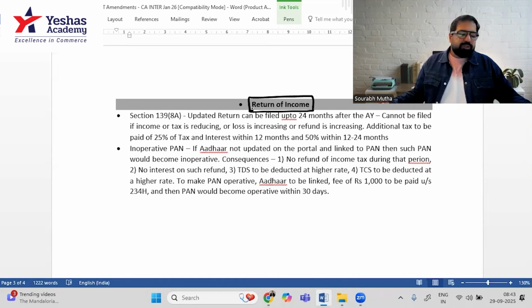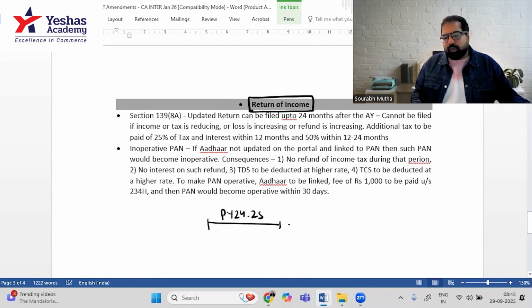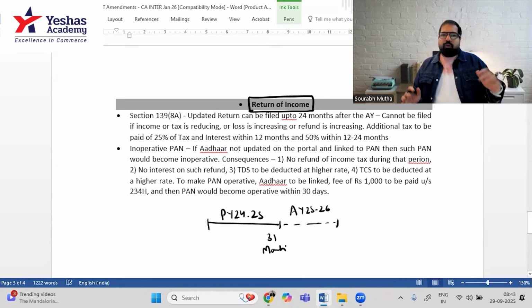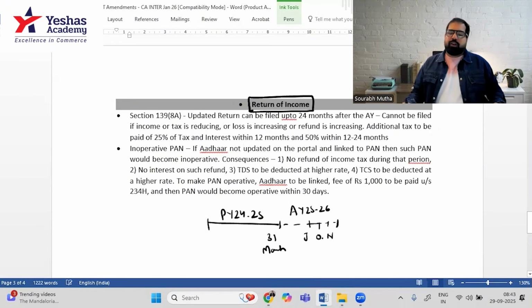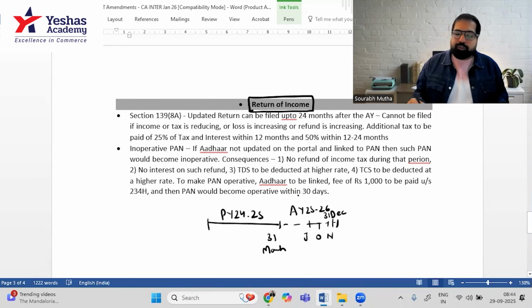Now, let's assume, guys, you filed your return of income. Let's assume this is your previous year, 24-25. For that, you have to file your return in assessment year 25-26. Let me give you perspective. The year ends on 31st March. At that time, you know what is your profit, what is your loss, how much is your income. And by July or October or November, you will file your return. The government allows you to file even till December. So by 31st December also, you can file a belated return, but not after that.